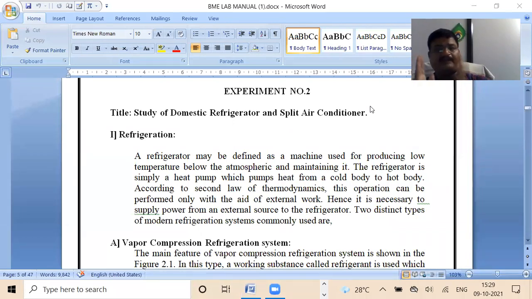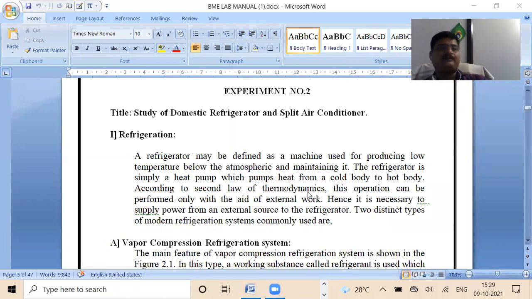A very important chapter in mechanical engineering is thermodynamics. All the concepts you have already studied in the first semester of your FY BTech, especially the first law and second law of thermodynamics.